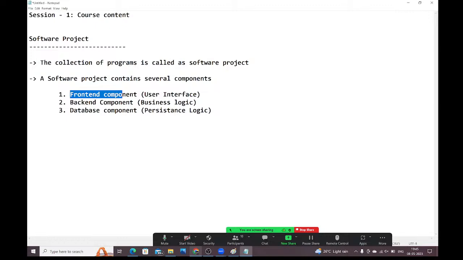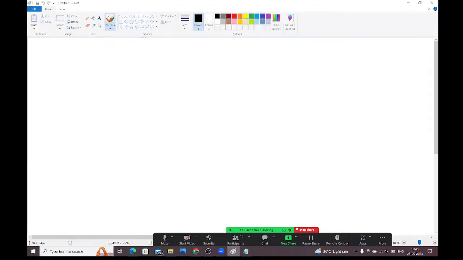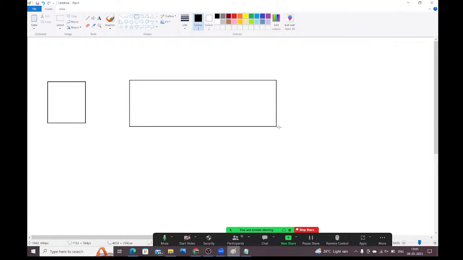Now observe carefully, guys. Let me go to Paint. Here we have three components. One is the front-end component, second is the back-end component, and third is the database component.